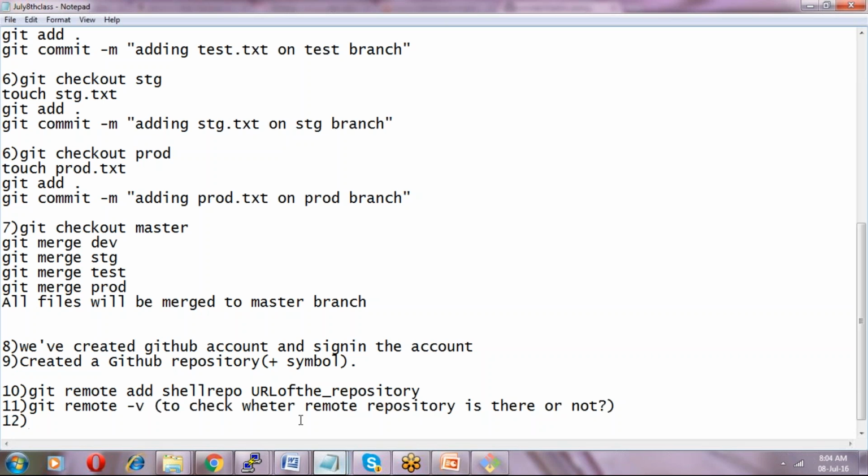Yeah, so I'll write it. Okay, no problem, don't worry. First of all, you have to say git pull, then the repository name shell repo, and then master. This is my master branch. If you have a number of branches, you can give any branch here. Once you say git pull shell repo master, whatever data is there in the master will come to your local machine.